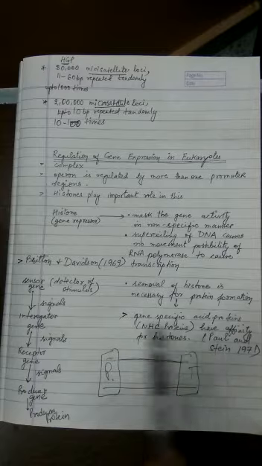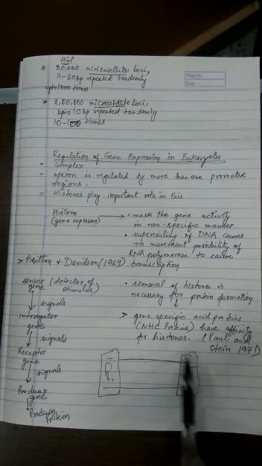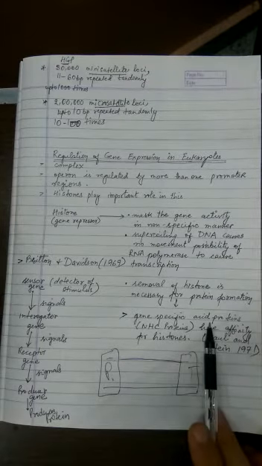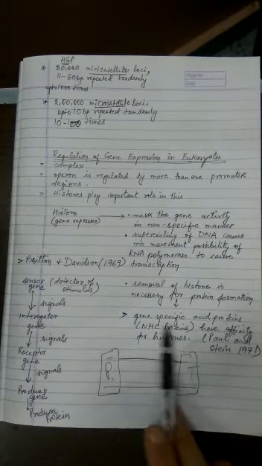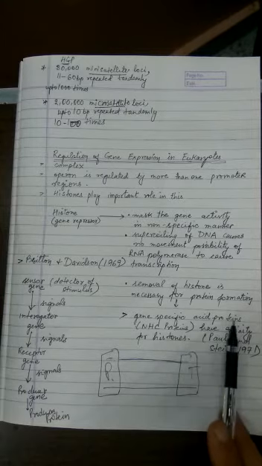We all know histones are basic in nature because they are rich in basic amino acids. So in the eukaryotic system there are some non-histone chromosomal proteins which are acidic in nature. They are rich in acidic amino acids, and they are gene specific. That means every gene will have a specific type of acidic protein.